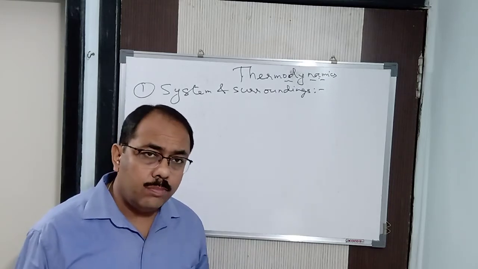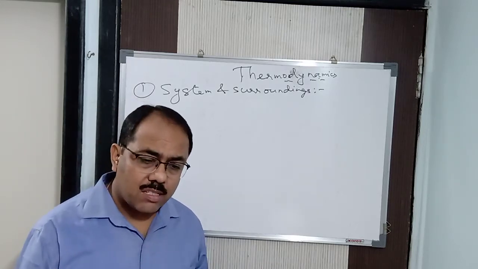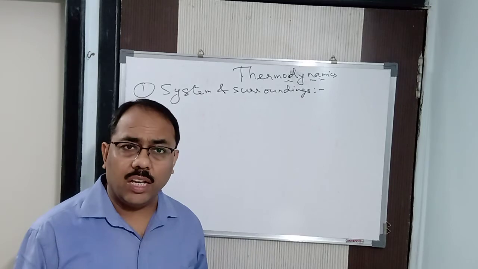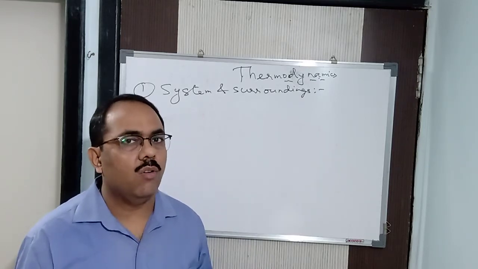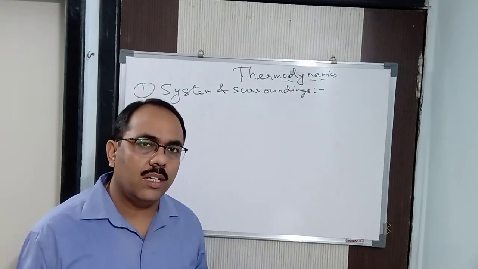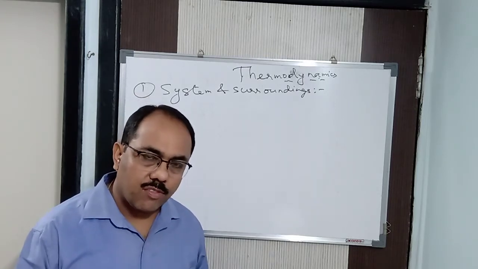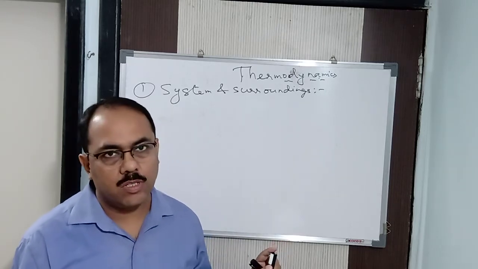And the test tube, the Bunsen burner, the test tube holder, the glass rod, or whatever you are taking to carry out this particular system is known as the surroundings. Now we are not concerned with the test tube holder, the Bunsen burner, the glass rod. Are we concerned? No. But without that can we carry out the system? No, that also is not possible.